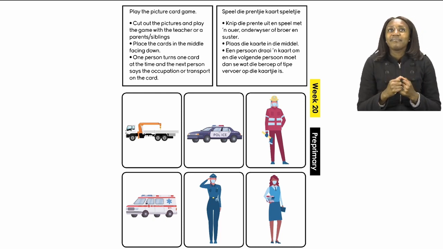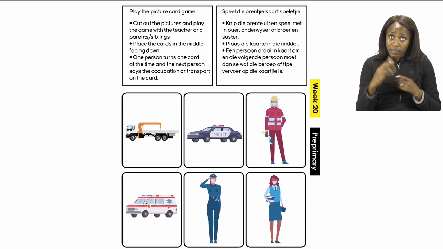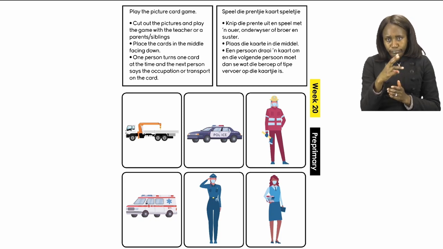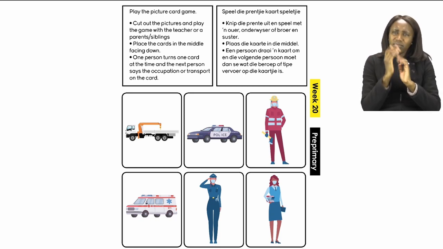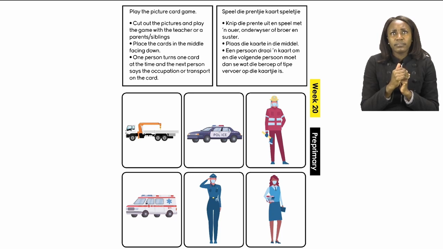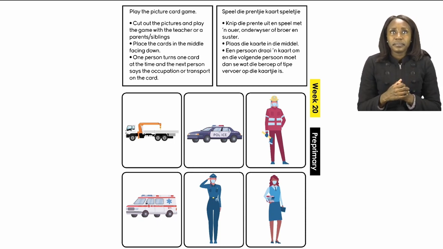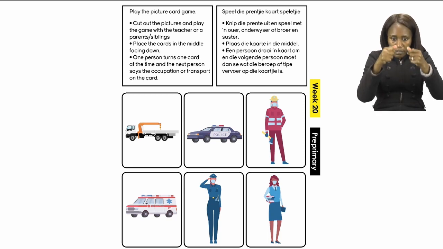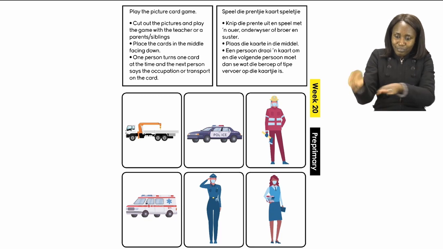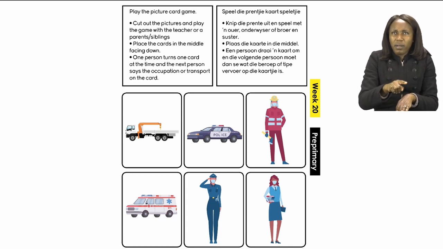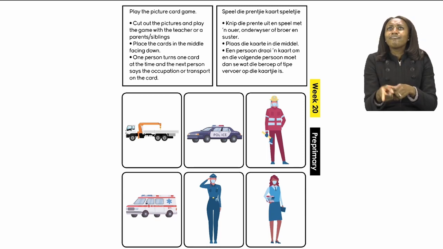The first thing you're going to do is cut out pictures. Now the pictures you can see below all need to be cut out. Cut them carefully, and if you're not sure how to use a pair of scissors yet, that's okay. Please ask an adult to assist you. The next thing you're going to do is to place the cards in the middle between yourself and the next person, facing down. After that, one person turns one card at a time, and the next person says, what is the occupation or transport of that card?